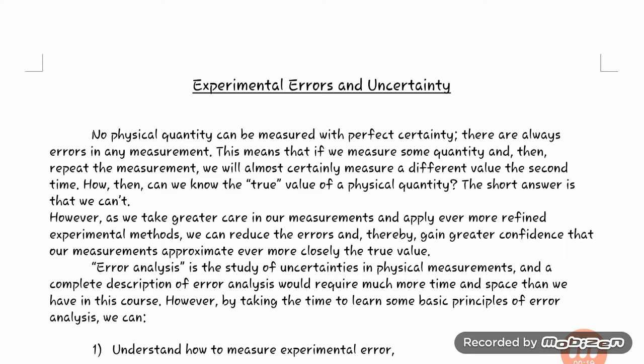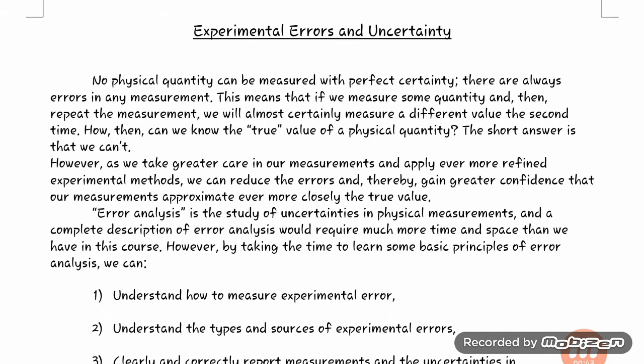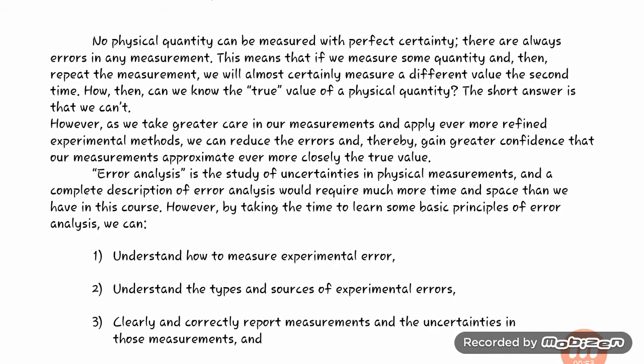Today we will study experimental errors and uncertainty, which occur during practical work, tests, or laboratory work. First, no physical quantity can be measured with perfect certainty. There are always errors in any measurement. This means that if we measure some quantity and then repeat the measurement, we will almost certainly measure a different value the second time. How then can we know the true value of the physical quantity?